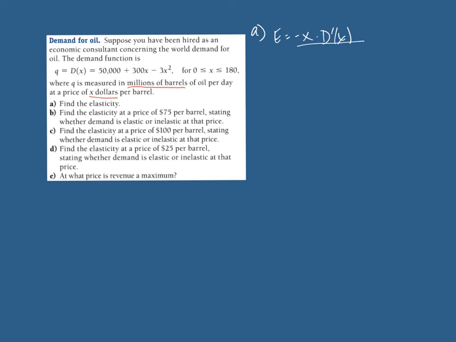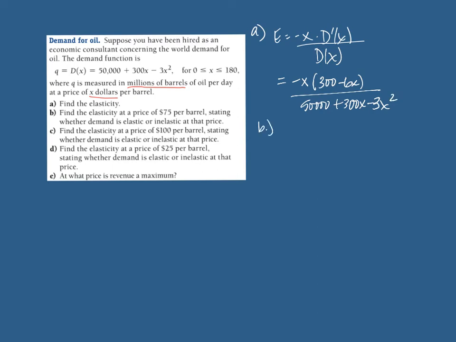So I've got part of the formula here already. I just need to divide by the demand function. So this is the opposite of x times the derivative, which is going to be 300 minus 6x all over 50,000 plus 300x minus 3x squared.